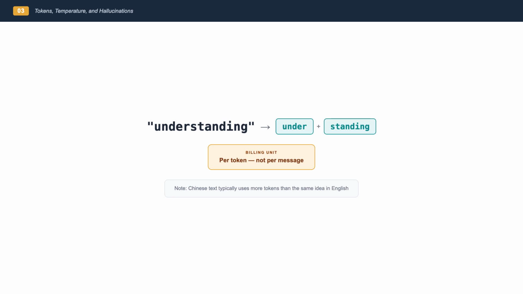Why does this matter to you? Because tokens are the billing unit. You don't pay per question or per response, you pay per token. And the same idea expressed in Chinese typically costs more tokens than in English, because Chinese characters are more information dense but also tokenized differently. Think of it like a taxi fare, not per sentence, but per unit of distance.